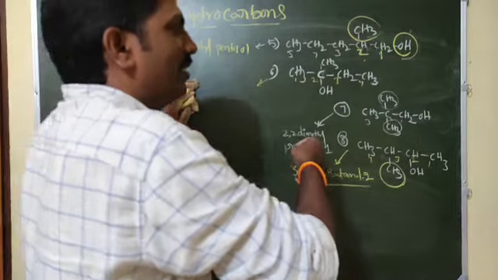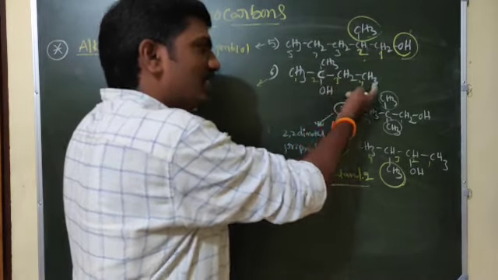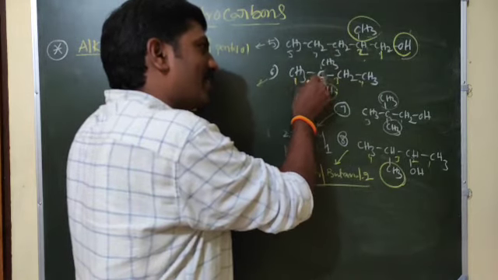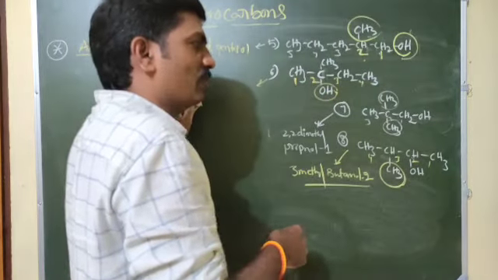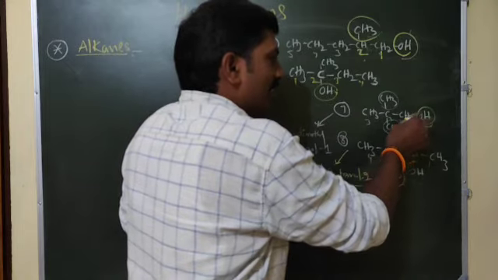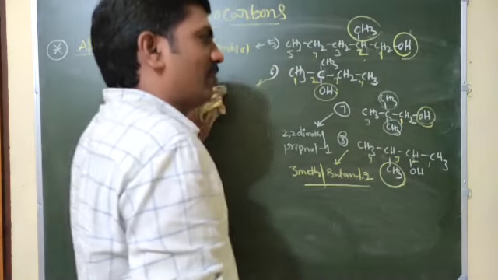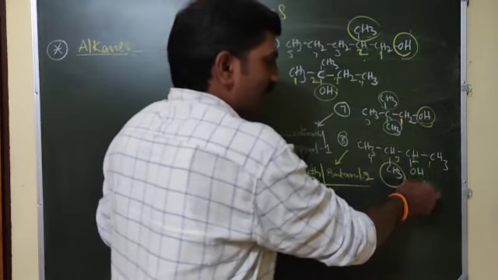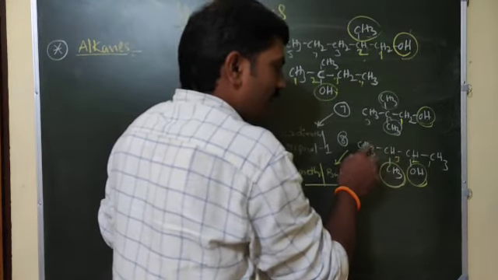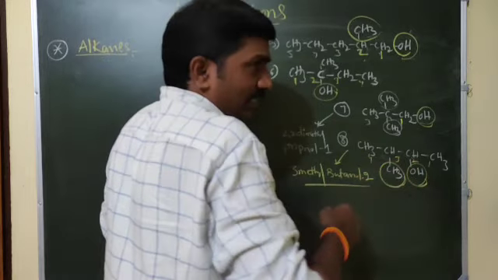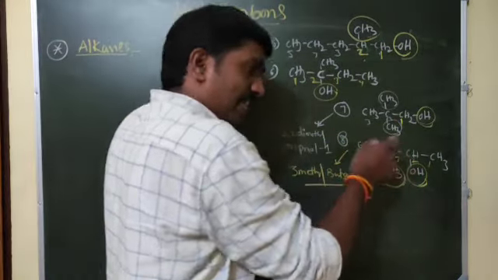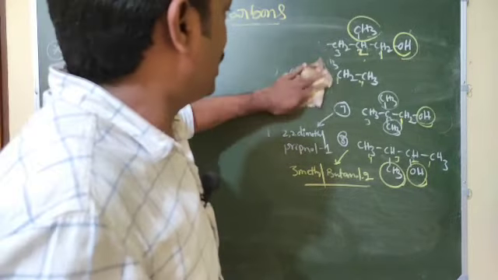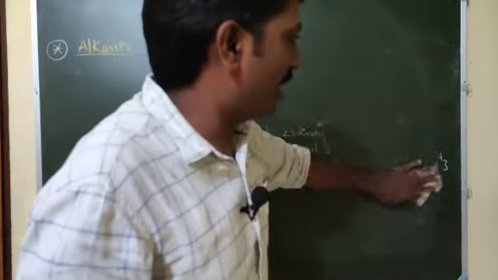That's why we number from this side. Here 1, 2, 3, the third position would get the functional group, so we number from the other side, where the functional group is at the second position. Here the functional group is at carbon 1. The second carbon has 2 substituents. Next, the functional group is here, so we number from here onwards, and the functional group gets the second position. That's why I numbered from that side. All these IUPAC rules you already learned in the previous chapter.